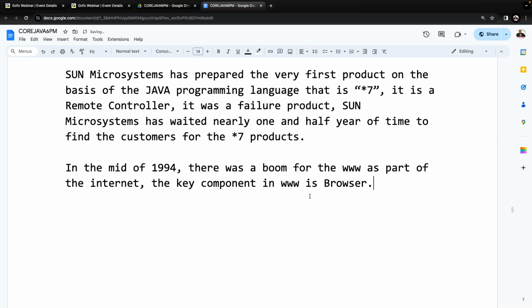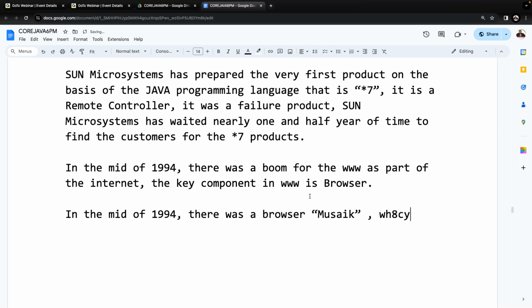Browser. Observe carefully. In the mid of 1994, there was a browser named Mosaic, which was provided by Mark Anderson.